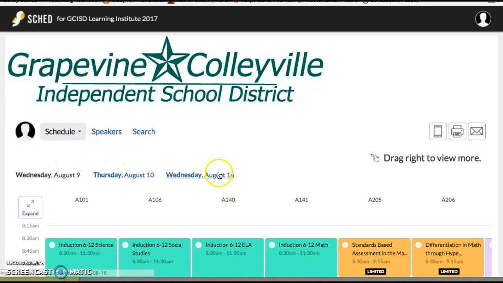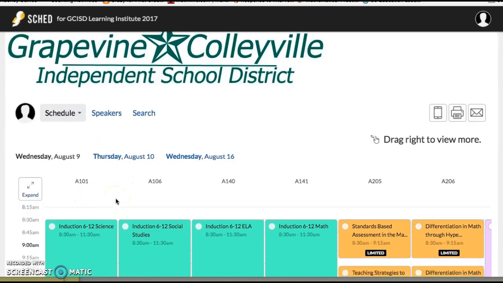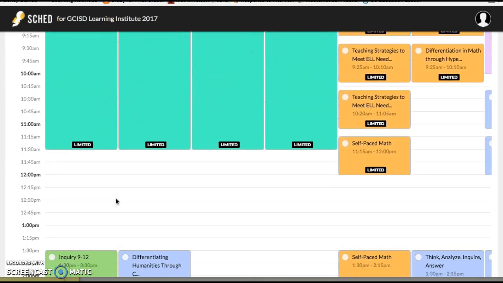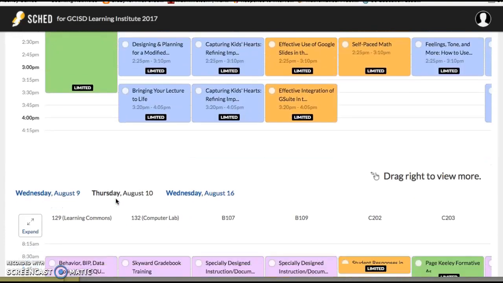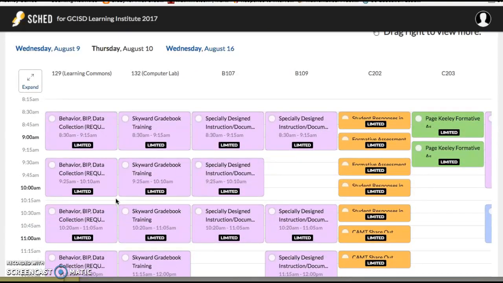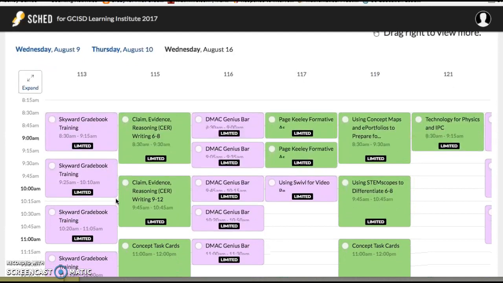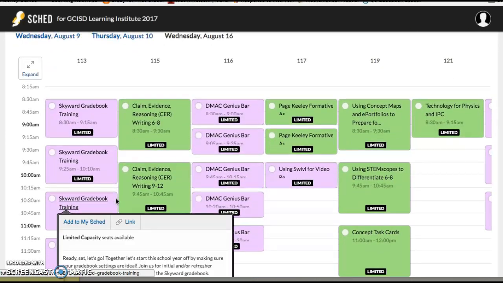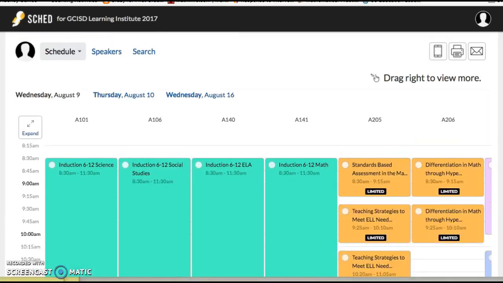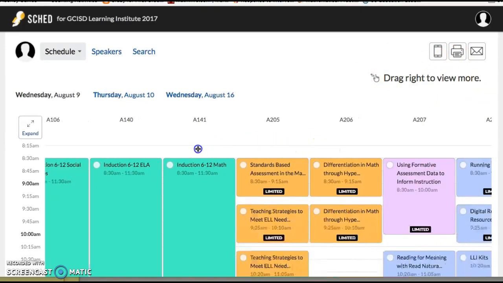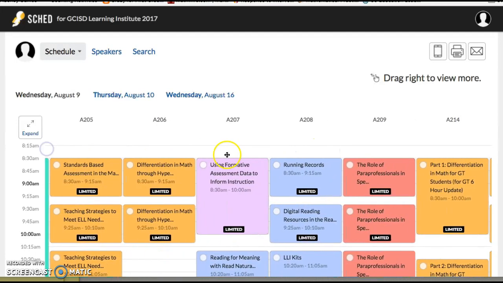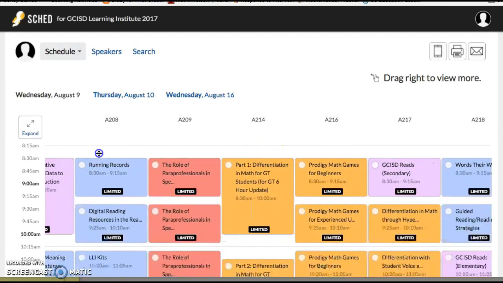Here you can, again, filter by days, if you can see each one, but the first grid will be for Wednesday, August 9th. Then the next grid is for Thursday, August 10th. And the third grid is for Wednesday, August 16th. To get around in the grid view, take heed of these directions. Drag right to view more. You really have to click and drag to be able to move through the schedule.